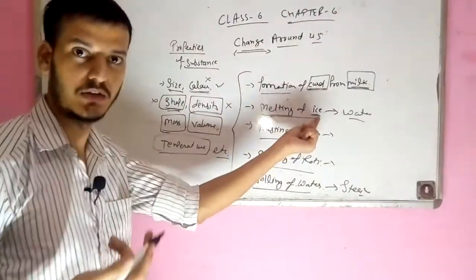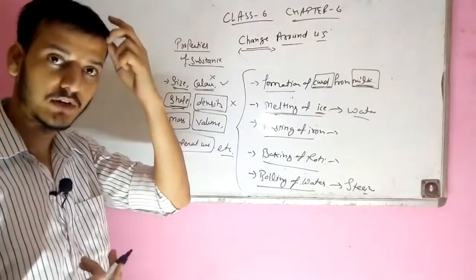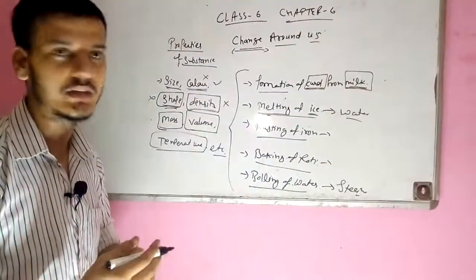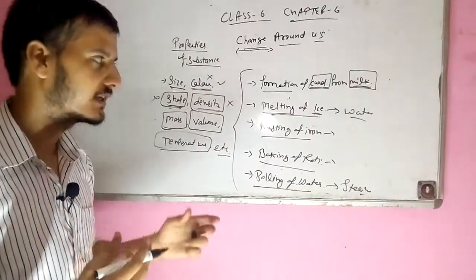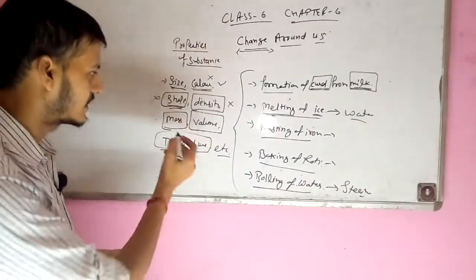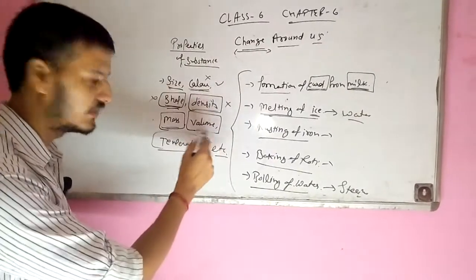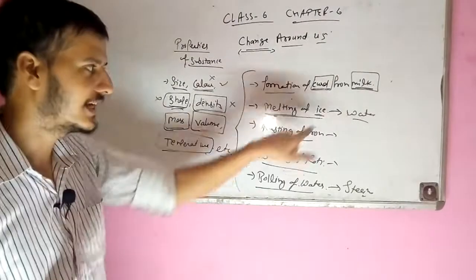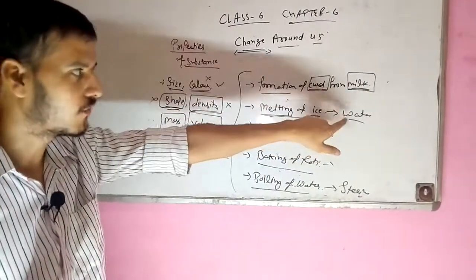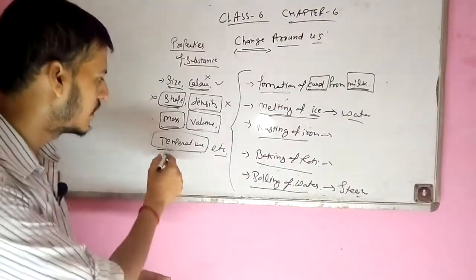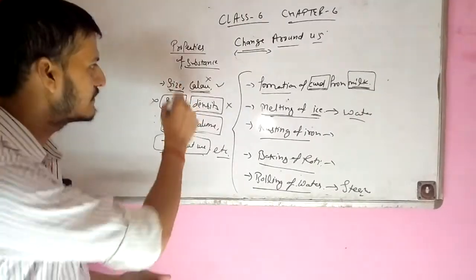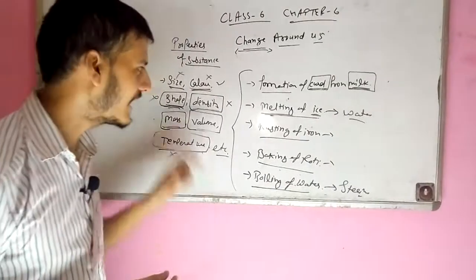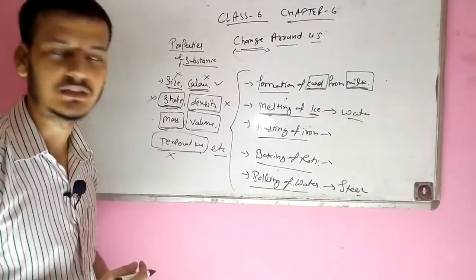Ice has solid form, water is in liquid form. When we pour the water in a vessel, it will take the shape of the vessel. Volume will also depend on the vessel. Temperature will also decrease. We know that ice has low temperature, water has comparatively high temperature. So there are four properties which will not be the same in both conditions.